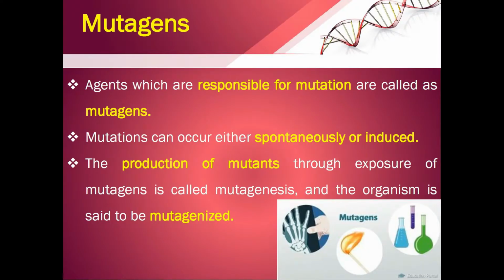What are mutagens? The agents which are responsible for causing mutation are called mutagens. And mutation can occur either spontaneously or induced. It can occur by itself spontaneously or it can be induced by an external agent. The production of the mutants through exposure to mutagens is called mutagenesis, and the organism is said to be mutagenized.